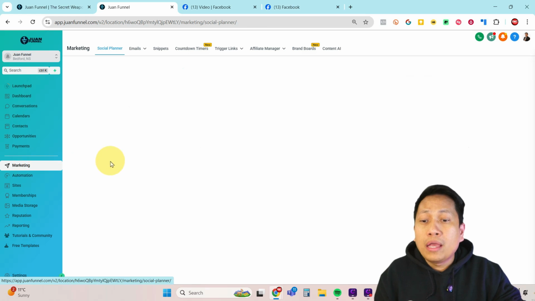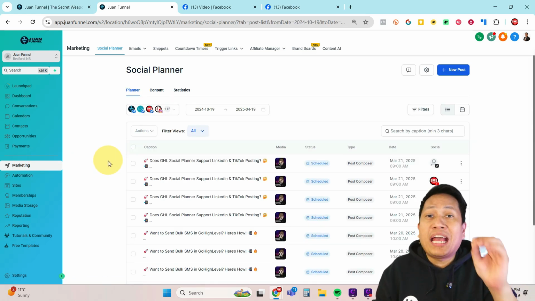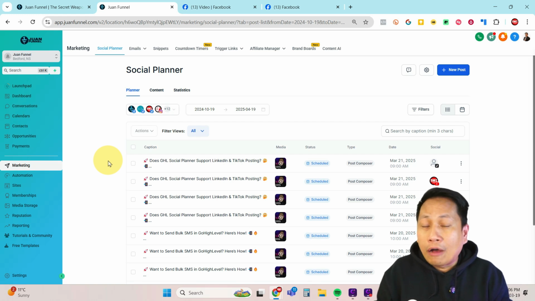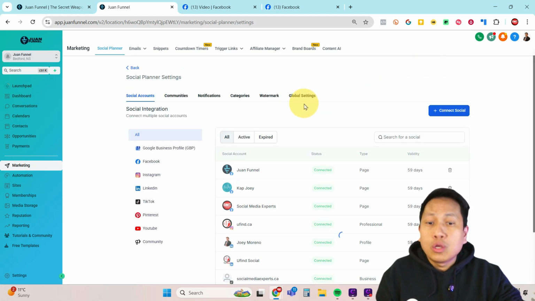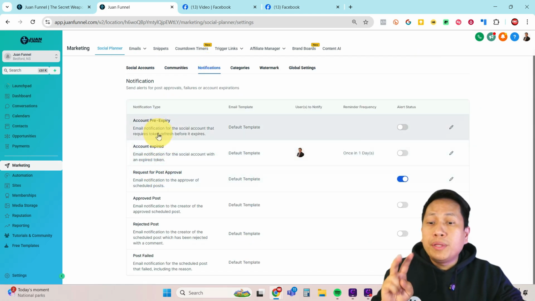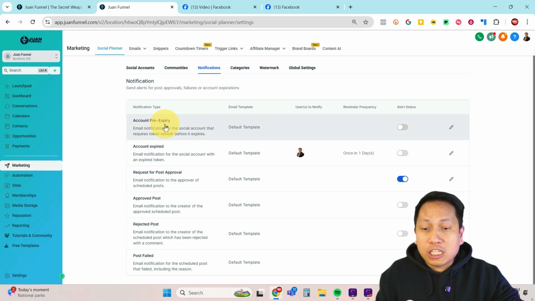Now, we can avoid this by notifying you. So I'm going to show you how Go High Level is able to notify you before the social media platform expires in your Go High Level account. To do this, simply go to your marketing section, go to the social planner, and go to the settings, then notification. Once you're here, there are two options that I want you to focus on. The first one is the account expired. The other one is the account pre-expiry.